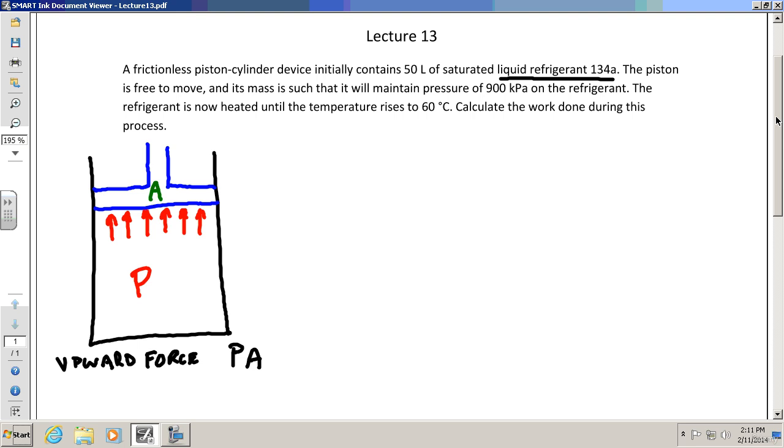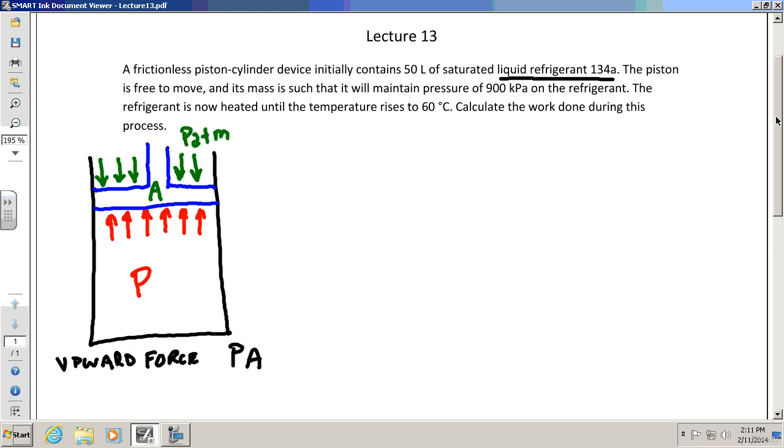Now, lastly, that's not really the only pressure it feels. Outside of the cylinder, the piston feels a downward pressure from the atmosphere, most likely. Now, the cylinder could be inside another cylinder or something like that. But let's just pretend it's the atmospheric pressure.